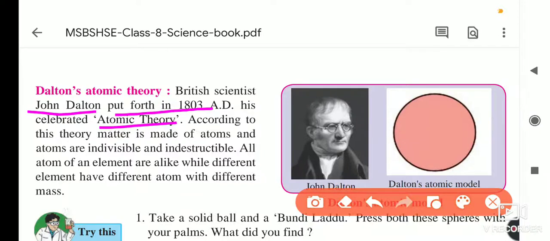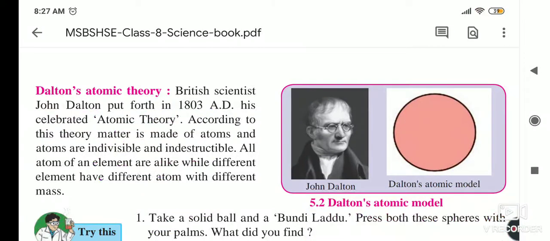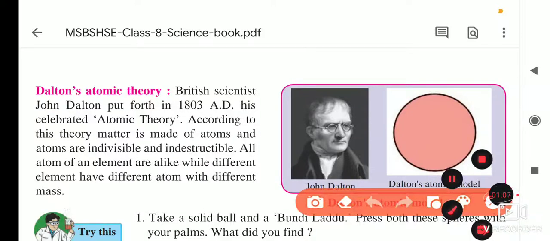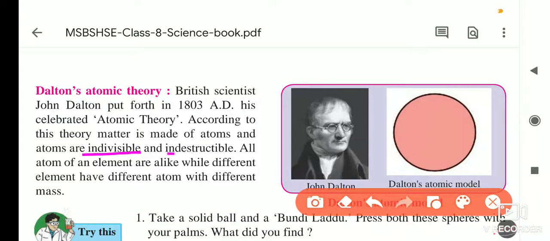Every matter, any matter you take, even wood, is made up of small particles, and these particles are nothing but atoms. And what are these atoms? According to Dalton, what is the definition of the atom? An atom is the smallest, indivisible, indestructible particle.